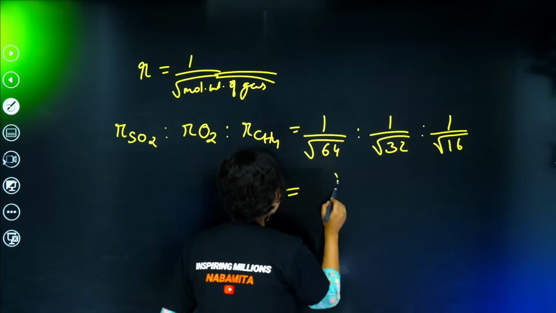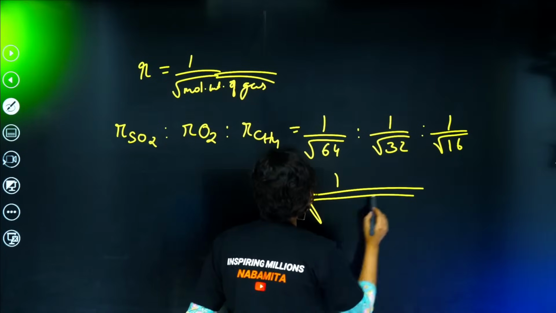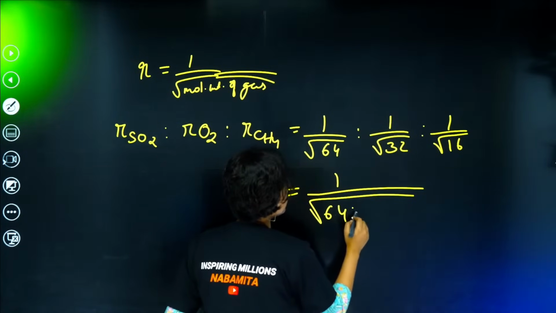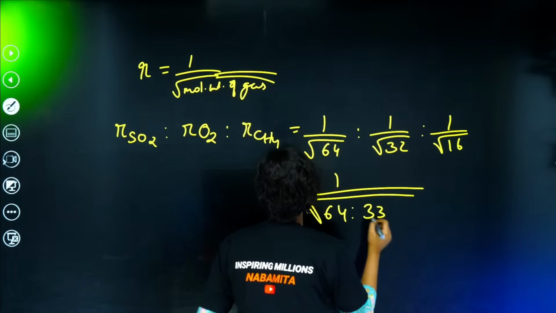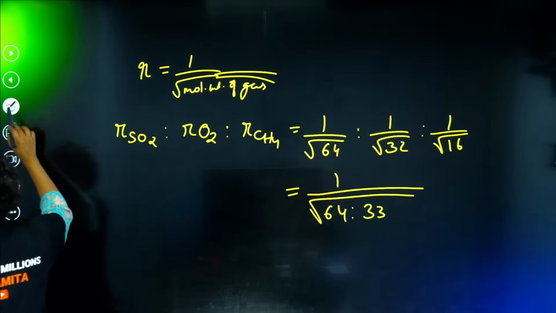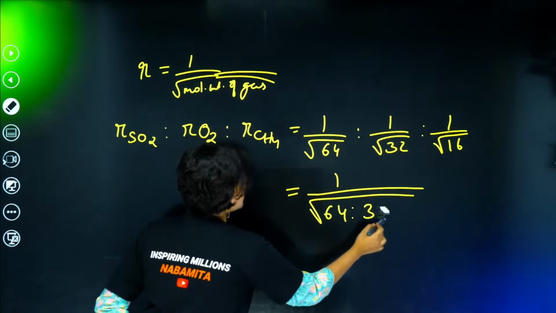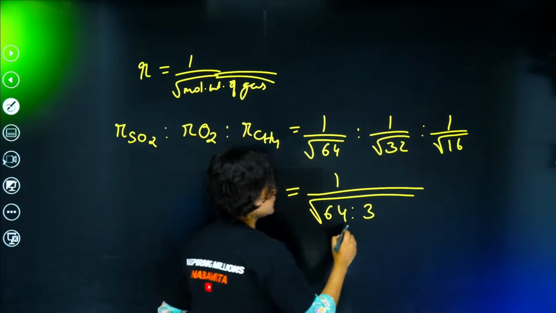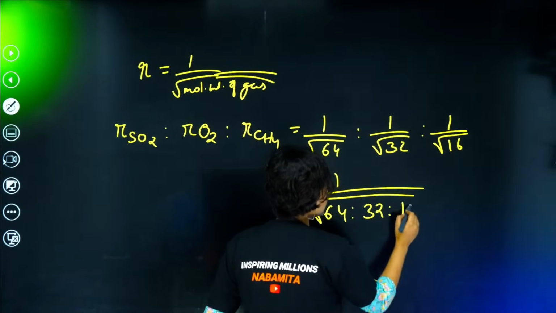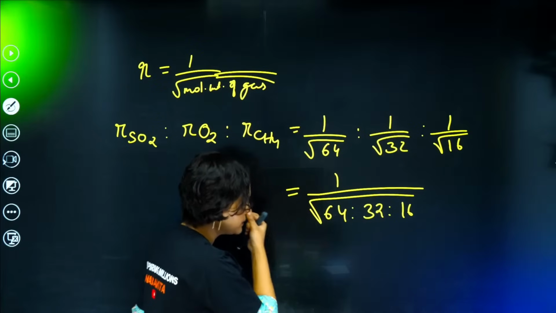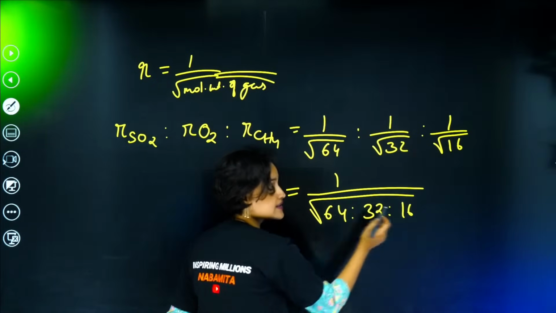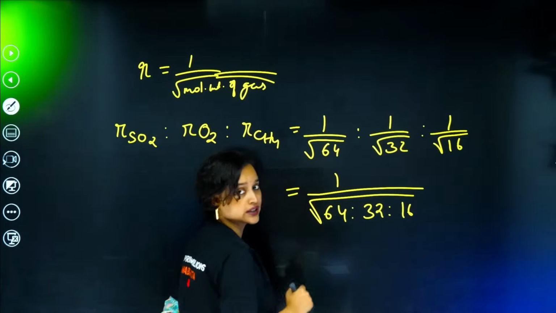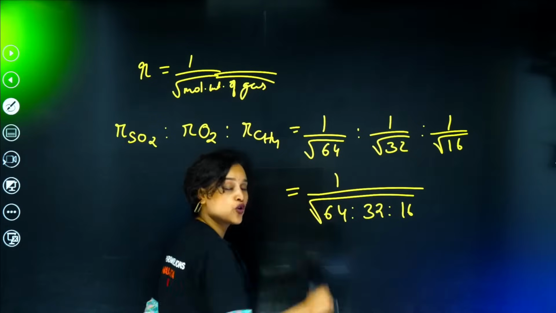Absolutely right, bacha. Now, let's do this. 64 is to 32 is to 16. Now, I can see that 16 ones are 16, 16 twos are 32 and 16 fours are 64.